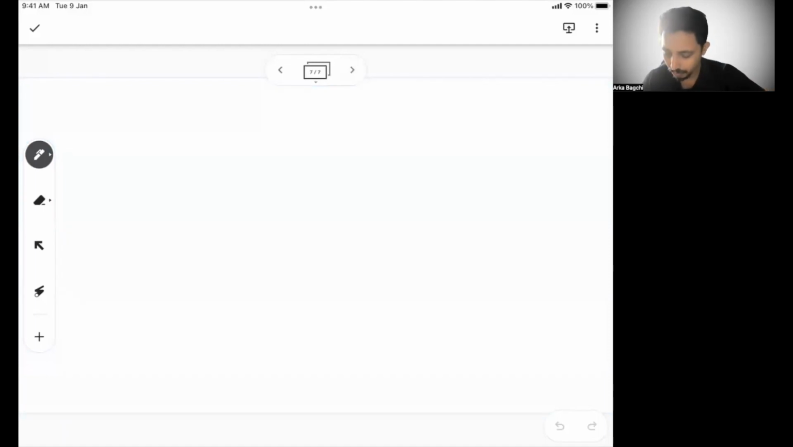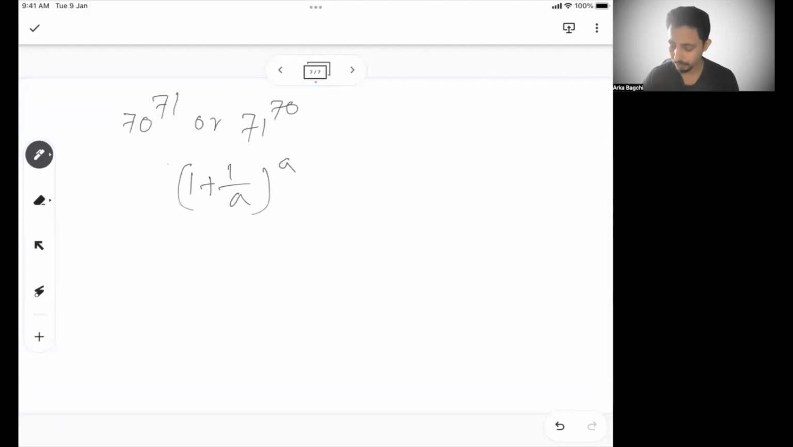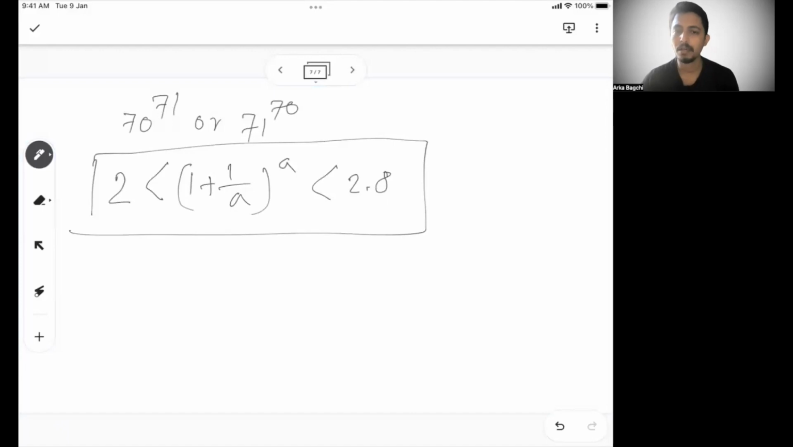Let's move towards a little bit of a different inequality. Let's say you have to find out 70 to the power 71 or 71 to the power 70, which one is higher. Now, before doing that, there is one formula that you need to remember. If 1 plus 1 by a whole to the power a, this always lies between 2 to 2.8. This is a very important understanding.